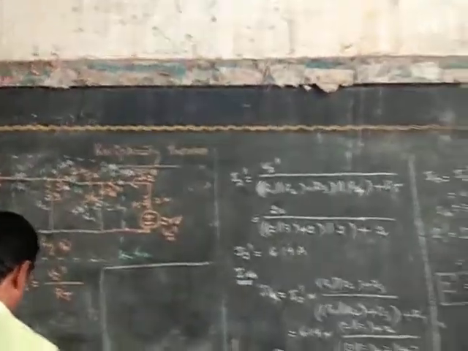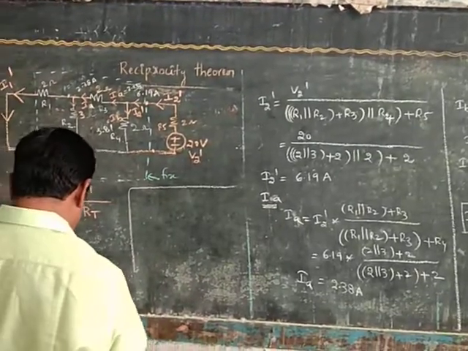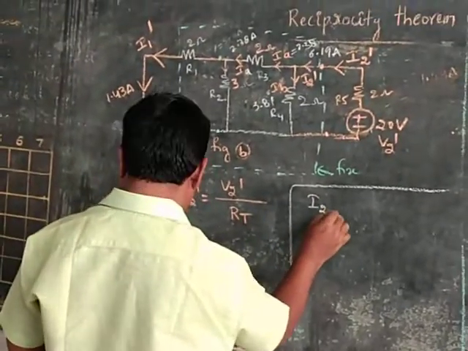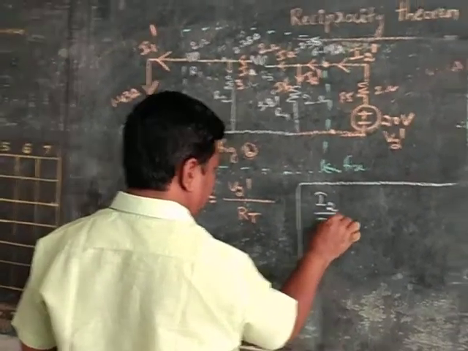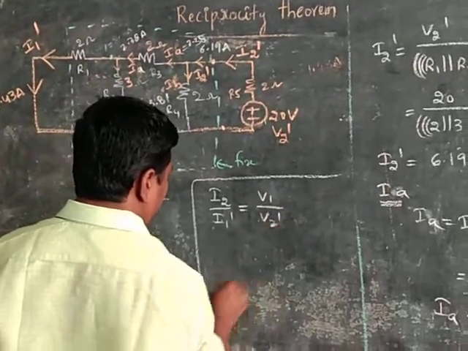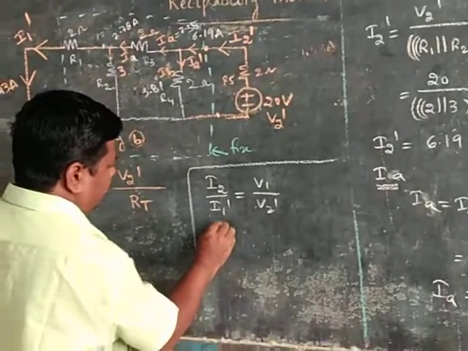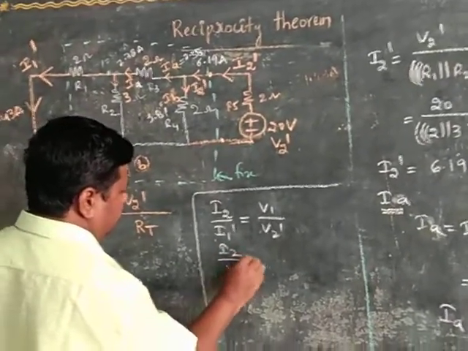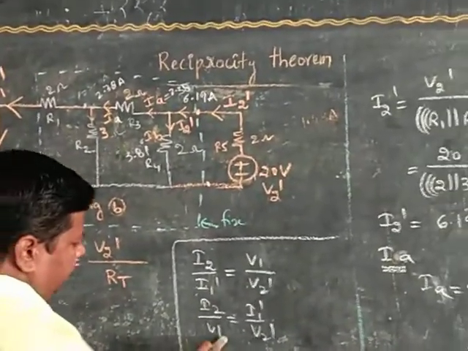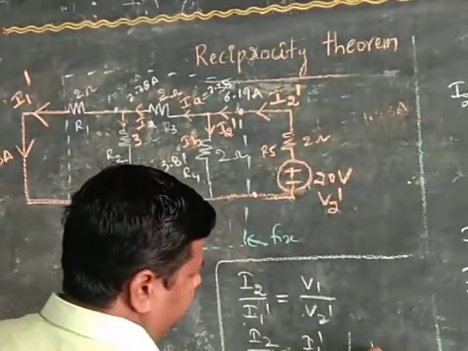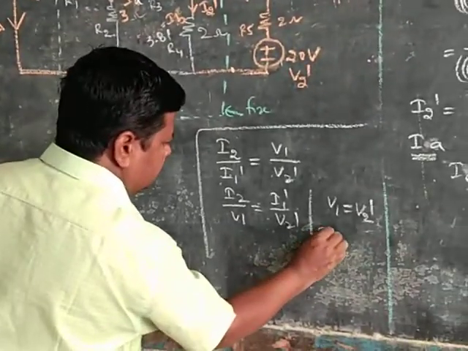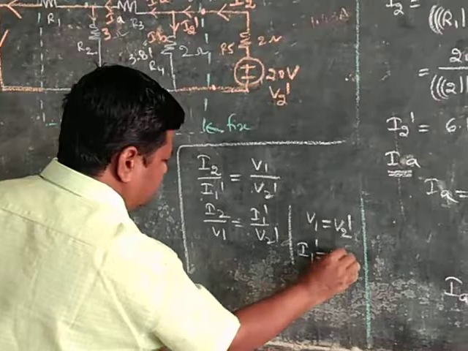Now coming to the ratio, the reciprocity theorem says that this ratio should be the same. I2 by I1 dash is equal to V1 by V2 dash, and I2 by V1 is equal to I1 dash by V2 dash. Here V1 is equal to V2 dash, then you will get I1 dash is equal to I2.